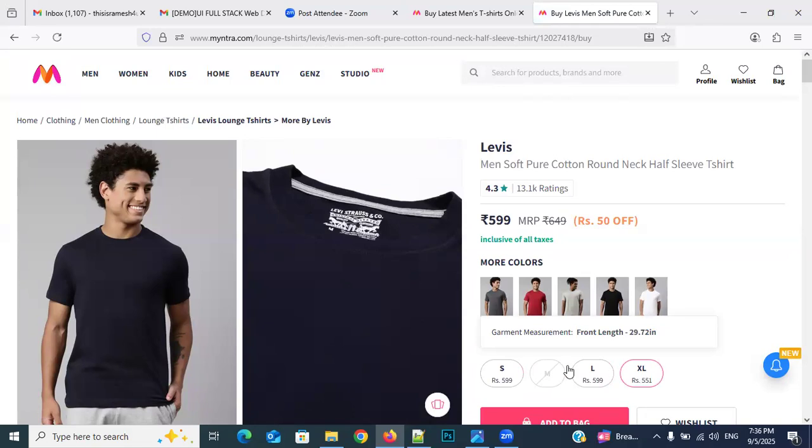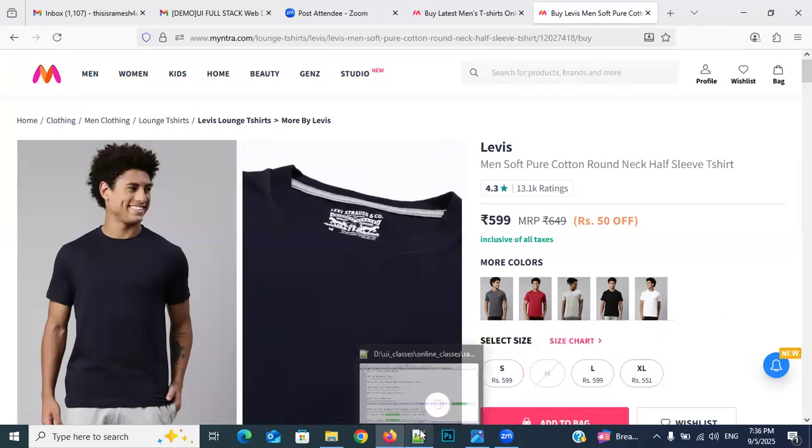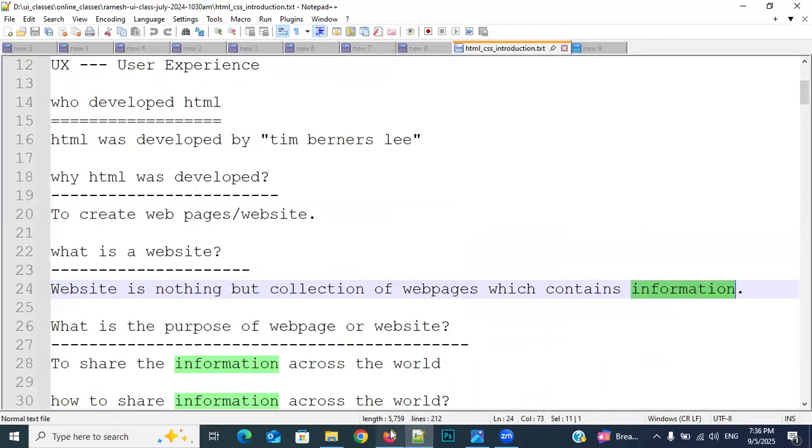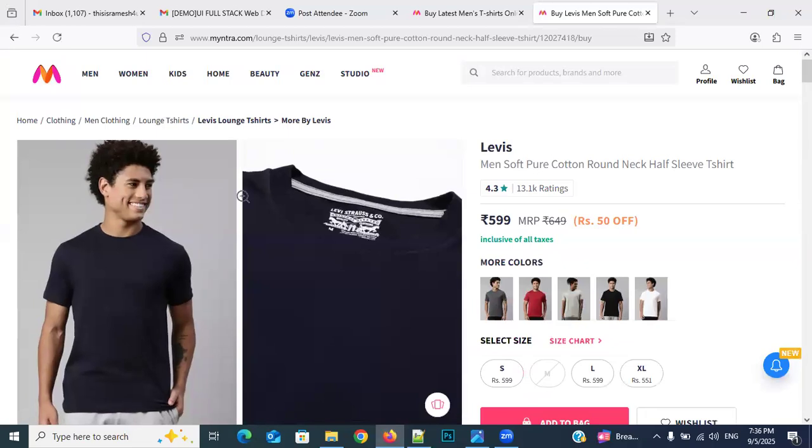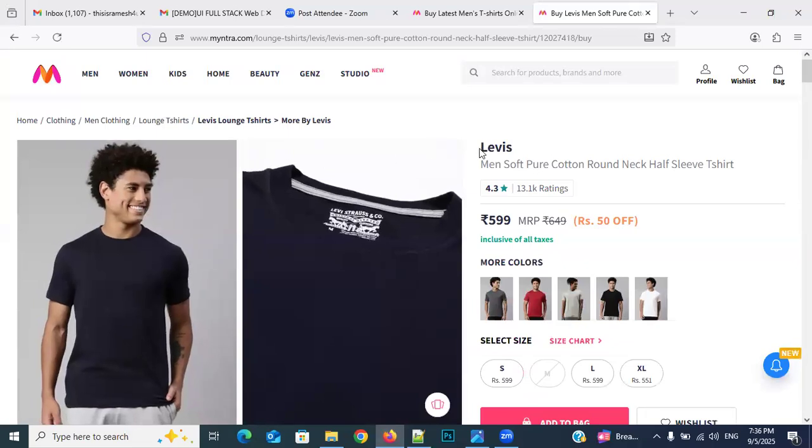So that's what I'm telling. A website is nothing but a collection of web pages which contain information. For example, in Myntra, we get information in the form of images and text. In YouTube, you get information in the form of video. In Kuku FM, you get information in the form of audio. In Wikipedia, you get information in the form of text, sometimes images also. But whatever it may be, in each and every web application, you are getting information only. What are you getting? Information only. Information is nothing but data.